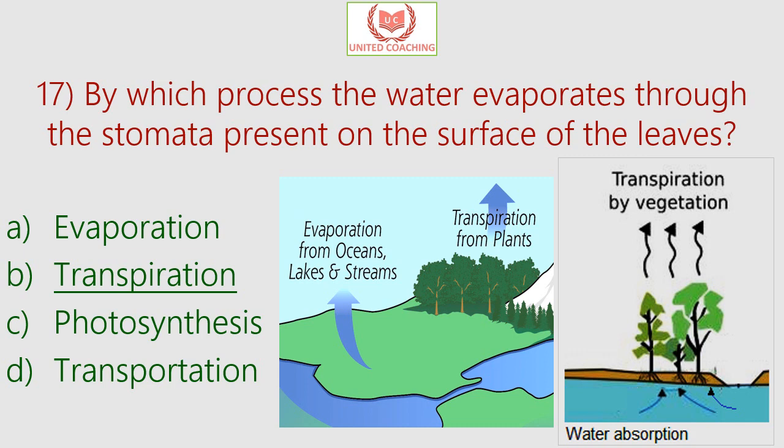So evaporation is a very common process which we can see on the surface of water anywhere, like in ponds or rivers, or even water dropped on the floor. And transpiration occurs only in the living tissue, that is in the plant, and transpiration is the process of evaporation of water from the surface of the plant. So basically it's the same thing, but the difference is that transpiration occurs in living cells and evaporation happens on any water surface. And transpiration keeps the plant cool and transfers minerals and other materials to different parts of the plant.